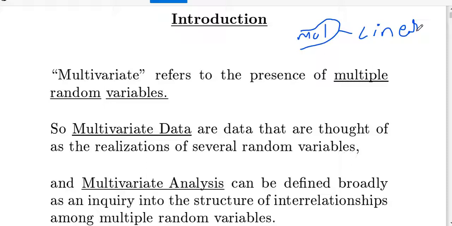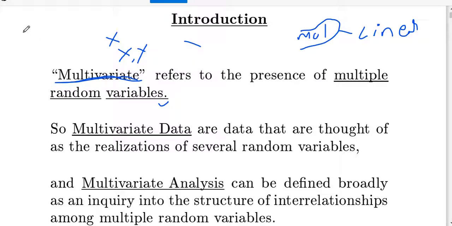See, as the name suggests, multivariate means more than two. It refers to the presence of multiple random variables. If you take any example, in the univariate case we have only x. In the bivariate case we have x, y, two variables. Then in the trivariate normal distribution we have x, y, z. You can take different notations, but in multivariate, for example, you can take the example of patient details.